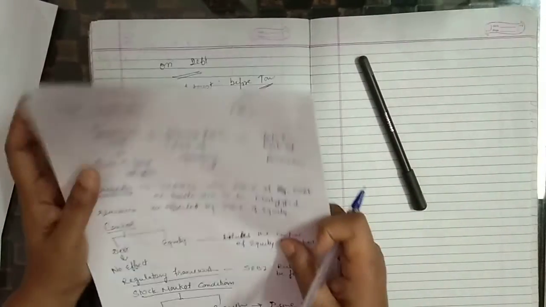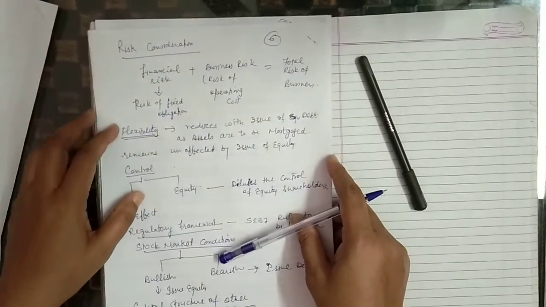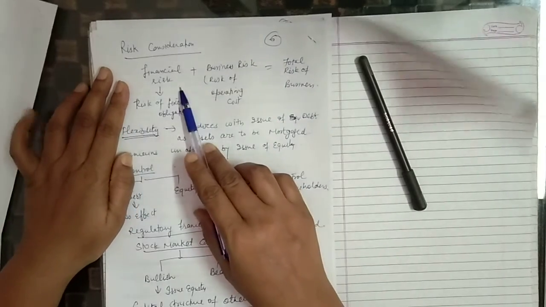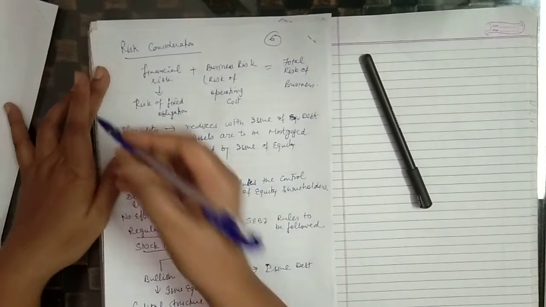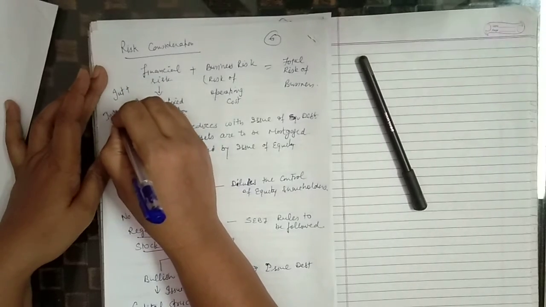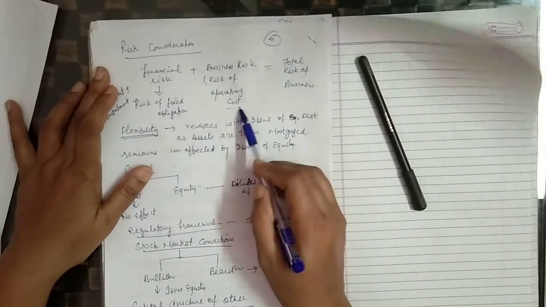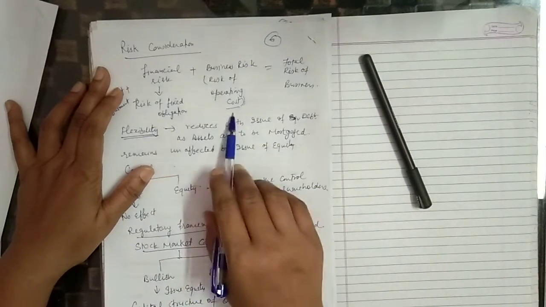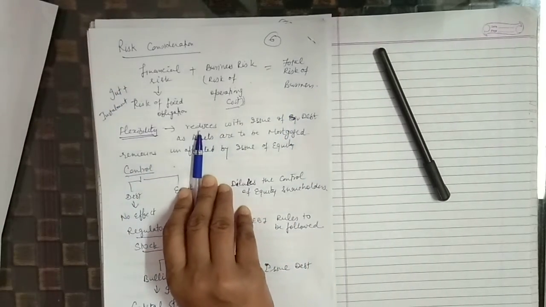Risk consideration. Any organization, a business has to bear two types of risk: financial risk and business risk. Financial risk is related with the fixed obligation risk. It includes interest as well as installment amount which we have to return. Business risk, risk of operating cost, risk of operating the business. The total includes the total risk of business. The company has to take into consideration risk also.